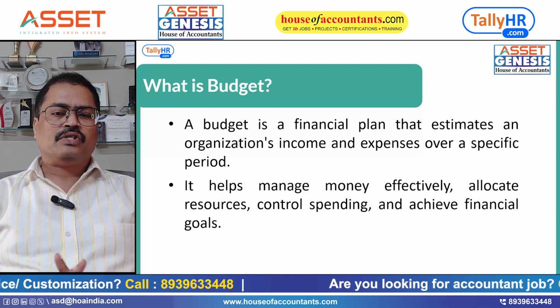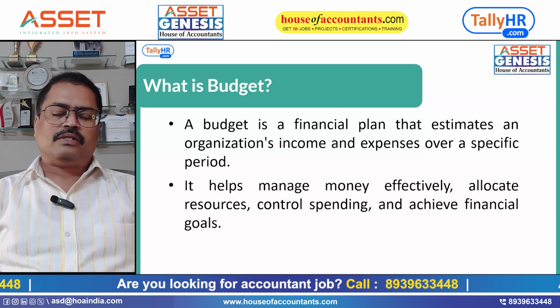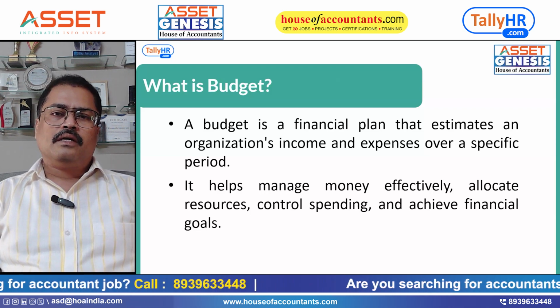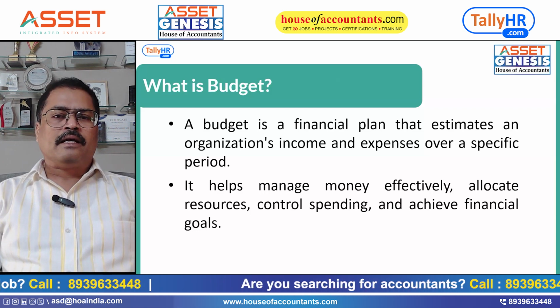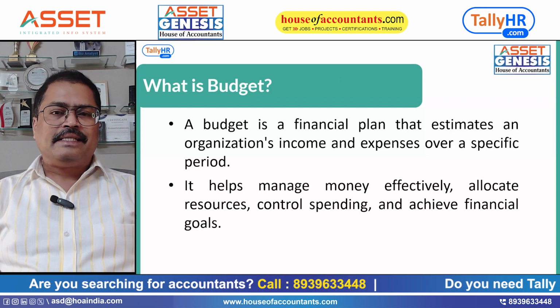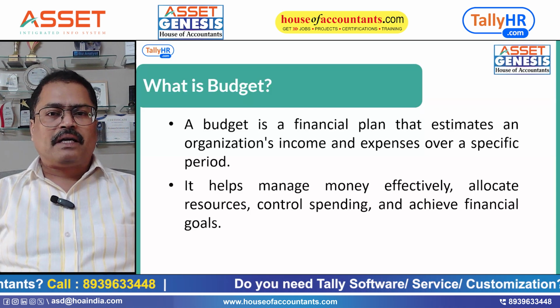It's nothing but a financial plan for an organization to manage their expenditures, to manage their spendings, to plan their resources, and also to plan their income. They can prepare a budget, estimate their income, and fix some value for the respective expenditure.